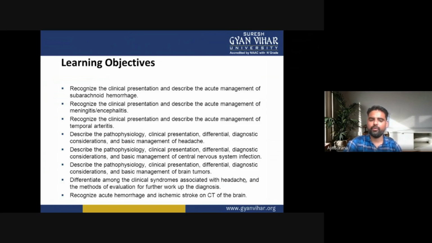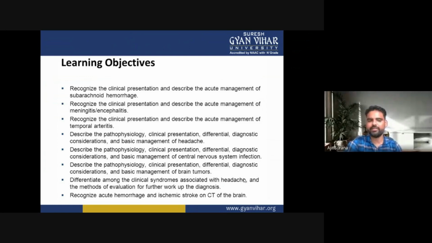Now we differentiate among the clinical symptoms associated with headache and the method of evaluation for further diagnostic work. Now we recognize acute hemorrhage and ischemic stroke on the CT of the brain. So these are the learning objectives for diseases of clinical neurology: recognize the clinical presentation and describe the acute management of subarachnoid hemorrhage, recognize the clinical features and describe the acute management of meningitis or encephalitis-like conditions,